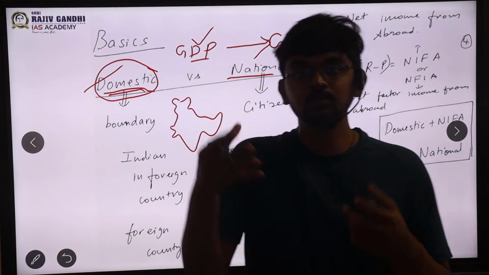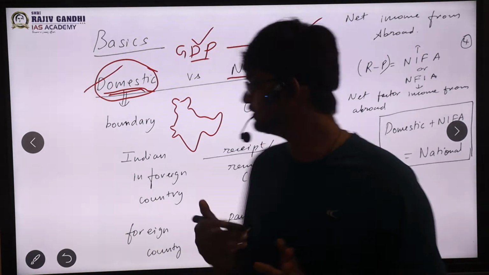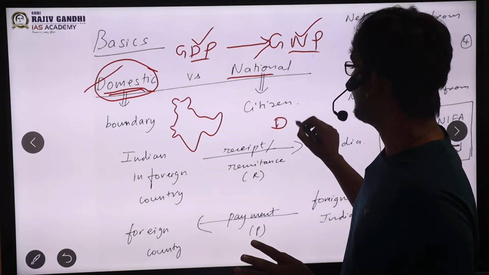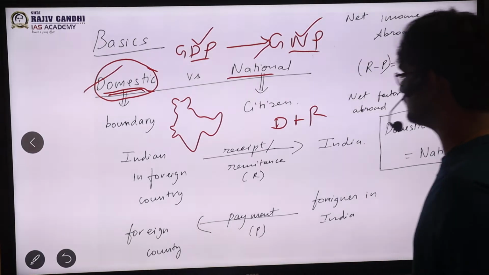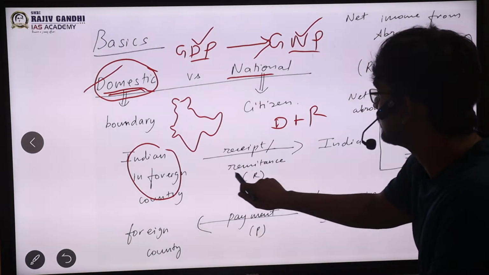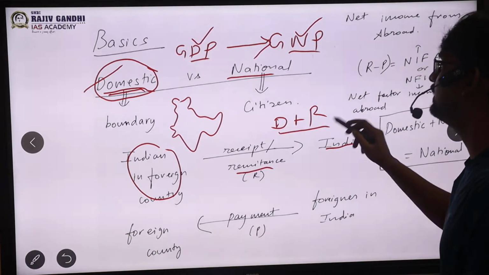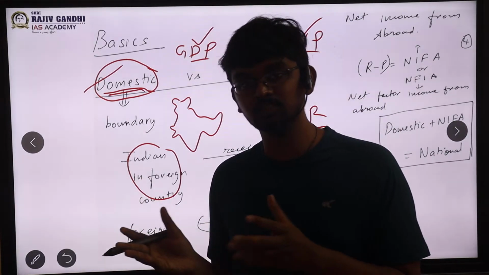Similarly, in the Middle East, there are people who will be sending back remittance. So to domestic we have to add the remittance that comes in. This is the first step to move towards national, sir.